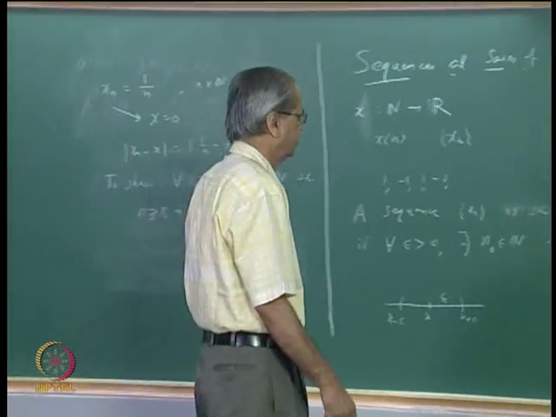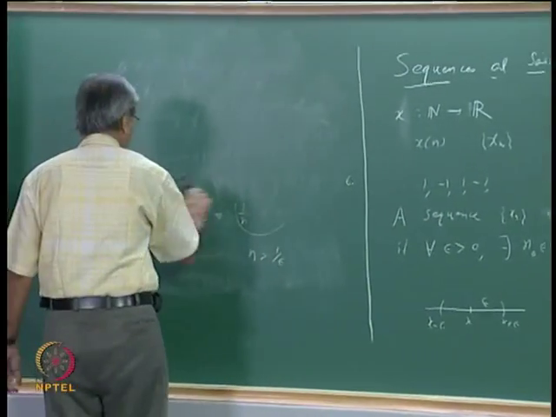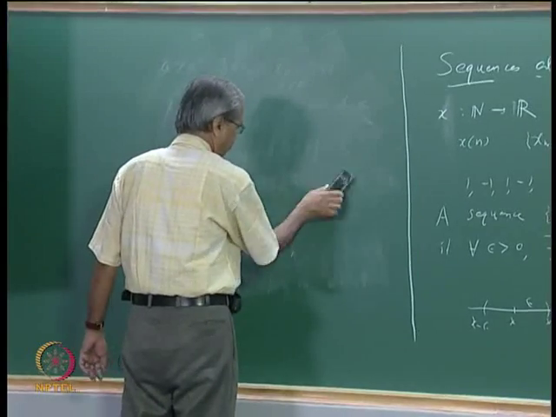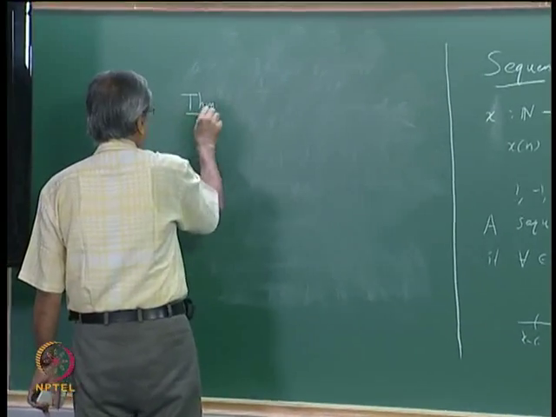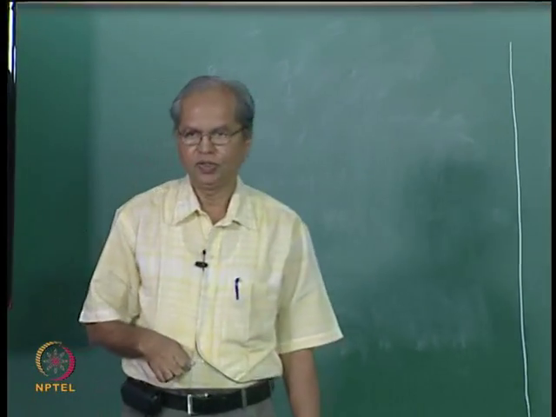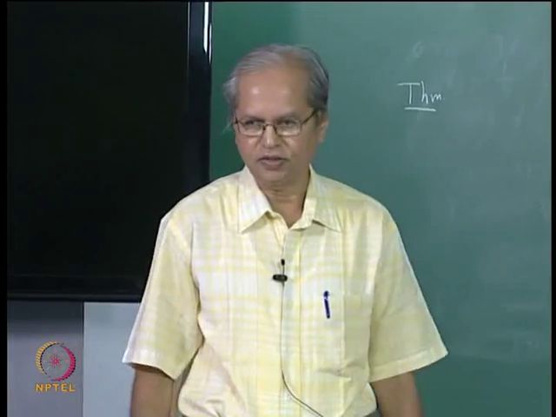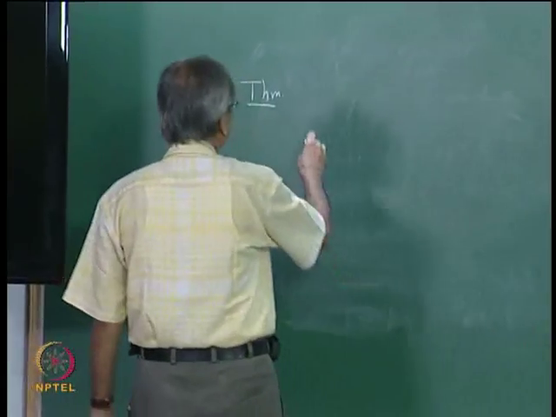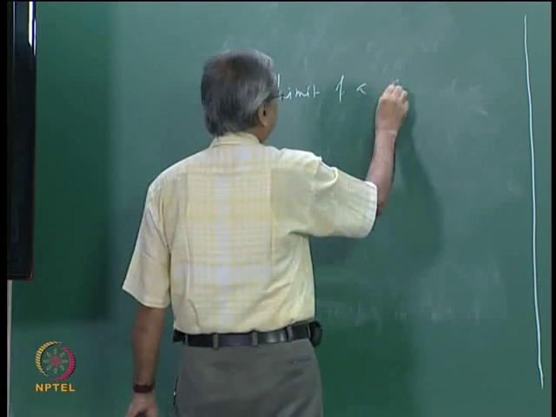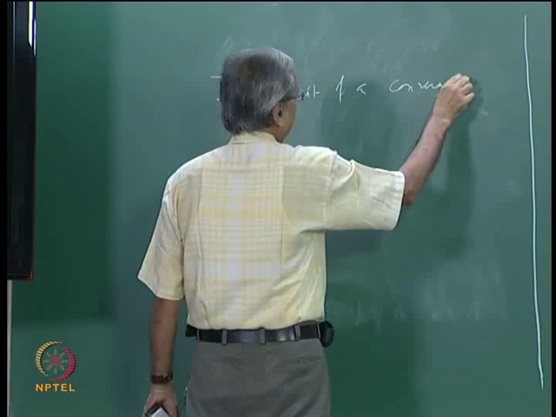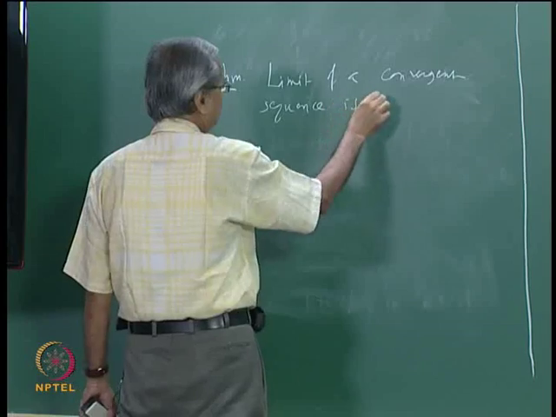Now before going to the comment which I have in mind, let me also mention one more thing, again a well known theorem, that if a sequence converges, its limit is unique. A sequence cannot converge to two different limits. So let me simply say this: the limit of a convergent sequence is unique.